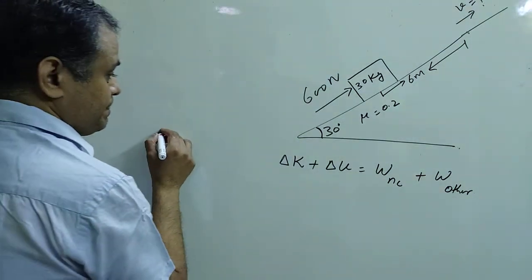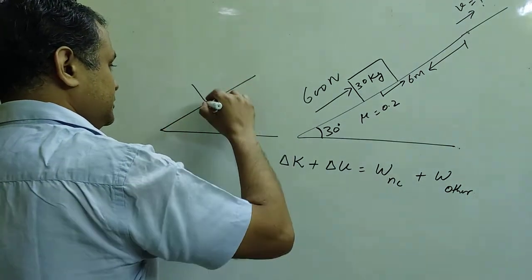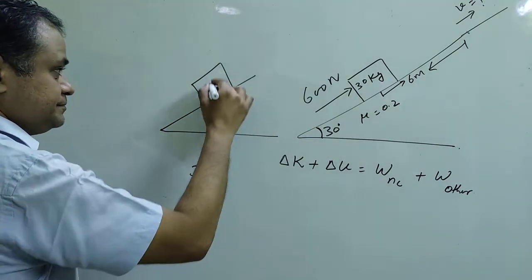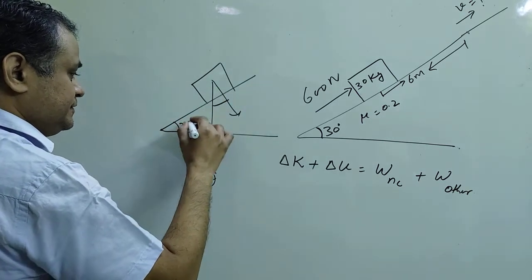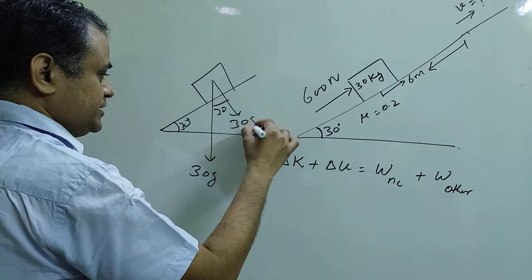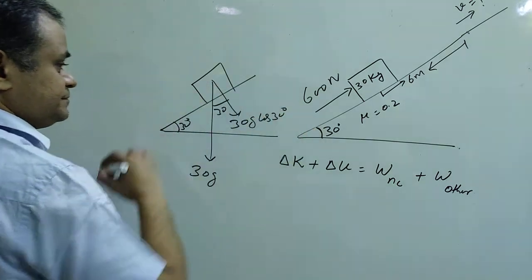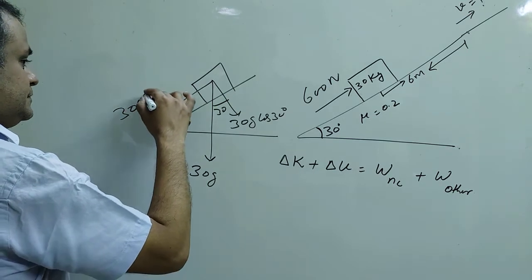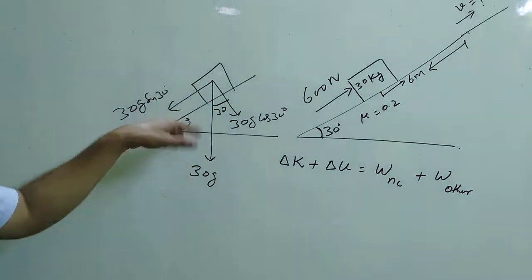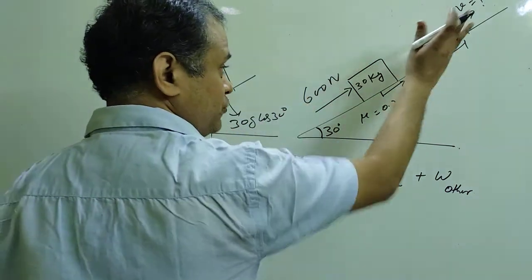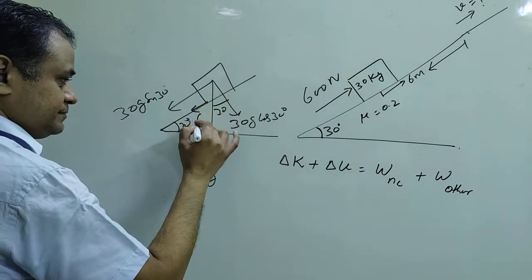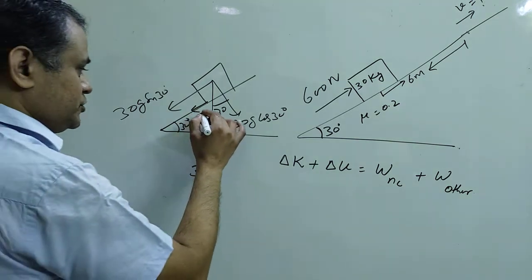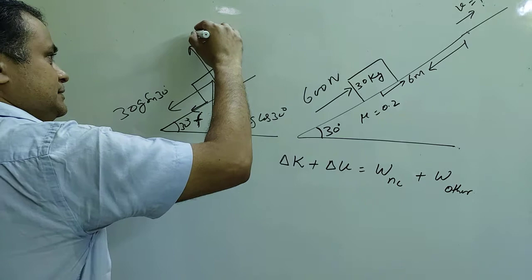If it is a block of mass 30 kg, this will be 30 g. This is the angle 30 degree, and it is also 30 degree here. So 30 g cos theta, cos 30, and this will be 30 g sin 30, mg. And you are applying a force in the upward direction, so the friction force acts in this direction. Now the work done by the non-conservative force: this is the friction force.